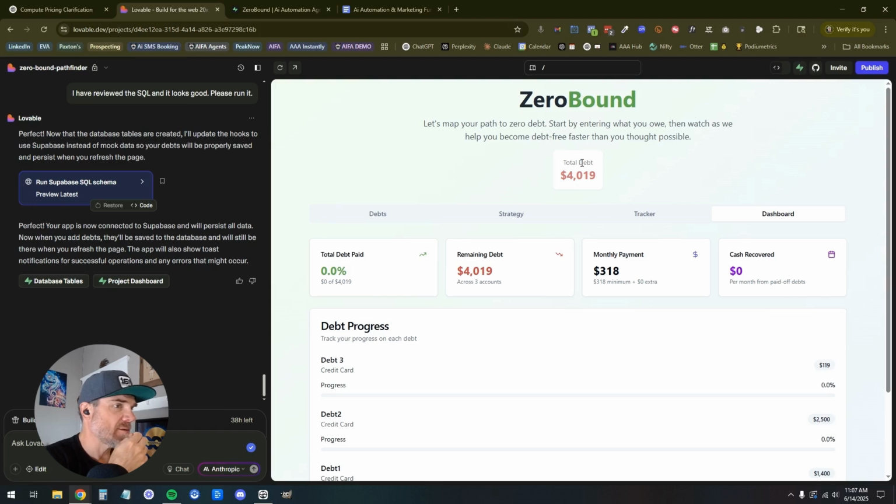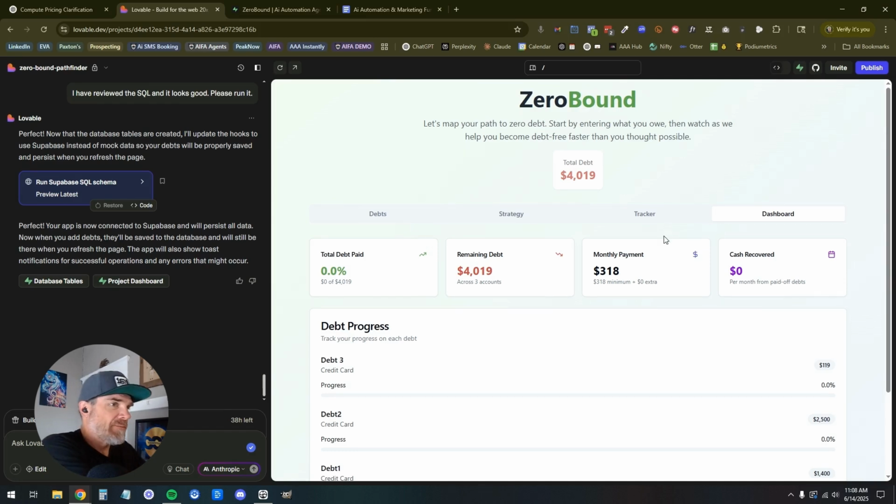Total debt. Here's what I want. First up, I want to be able to move these around. Actually, I'm not going to get too complicated. I'm just going to put the dashboard first. We're going to redo the order of the display: dashboard, tracker, strategy, debts.